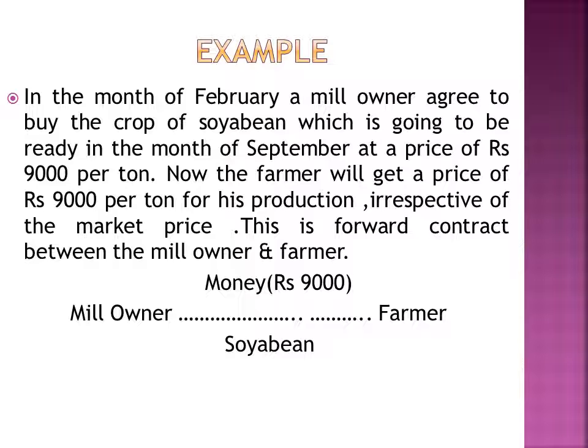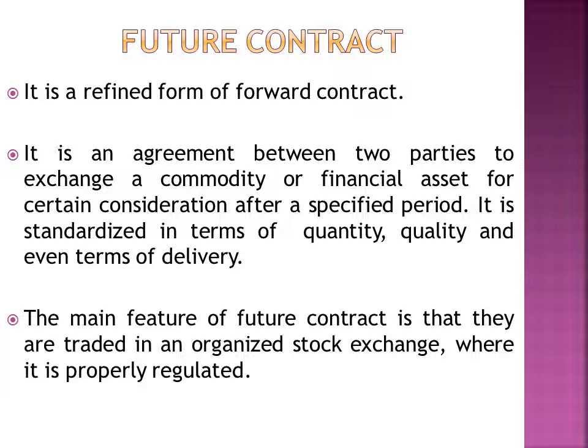If the market price is 7,000, the farmer will benefit. If the market price is 10,000, then the farmer will be at a loss and the mill owner will benefit. This is a forward contract between the mill owner and the farmer, and there is no middleman involved in it. For example, the mill owner will pay money, that is rupees 9,000 per ton, to the farmer on the date of contract, and the farmer will transfer soybean to the mill owner at rupees 9,000 per ton, whatever may be the market price.